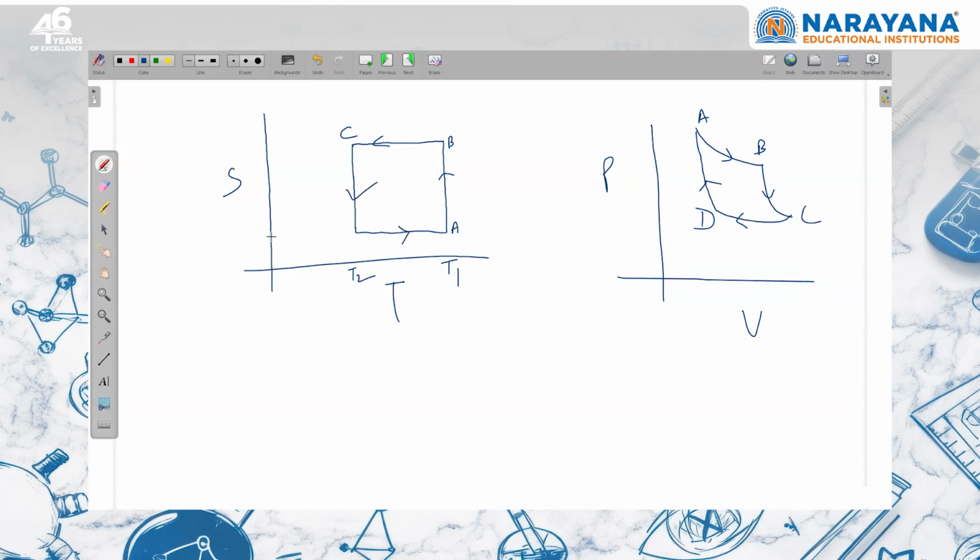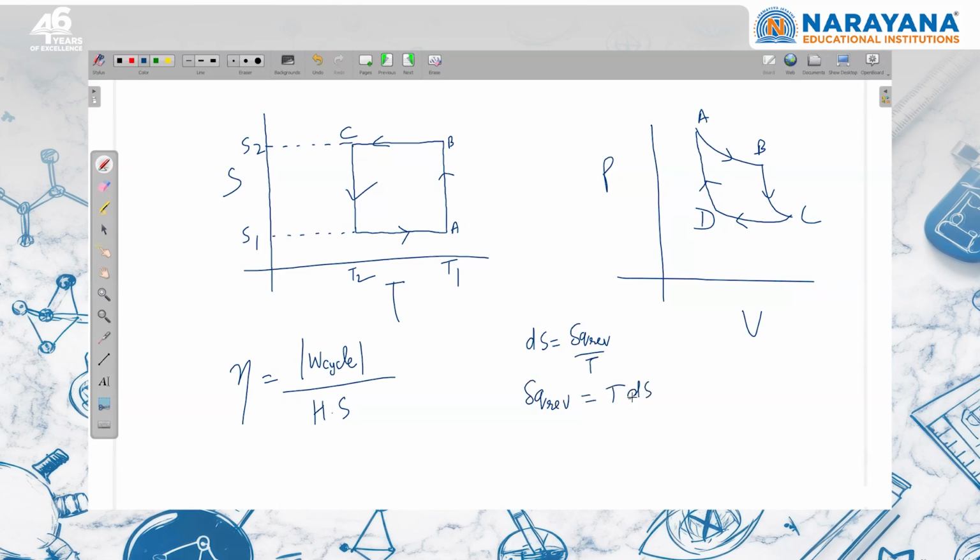Now I can assume that this is entropy S1 and this is entropy S2. Now I have to calculate efficiency. Efficiency is equal to magnitude of work done in cyclic process upon heat supplied. So you know that dS is equal to dQ reversible upon temperature. So whenever you have to see the sign of dQ, you should write T dS. By looking at the sign of change in entropy, we can comment about the sign of dQ.